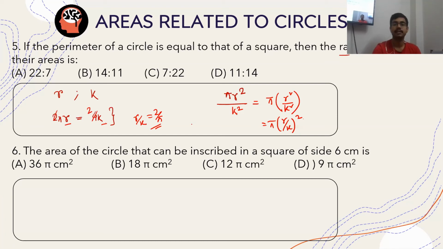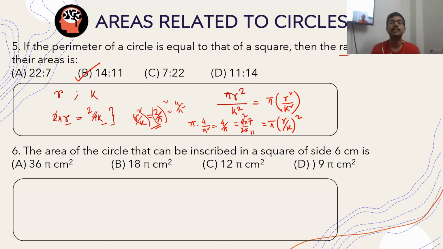Now putting this here, I get pi into r by k whole square is this whole square, which is equal to 4 by pi square. So pi times 4 by pi square is 4 by pi. 4 by pi means 4 by 22 into 7. That pretty much turns out to be 14:11. Clear?